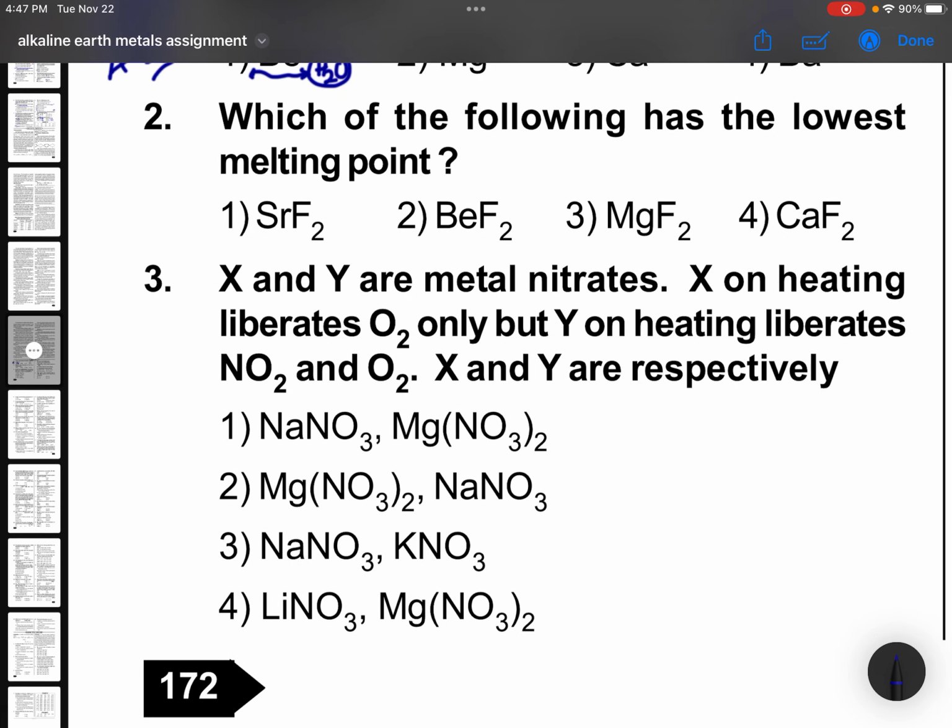Important question. Which of the following has the lowest melting point? Now this is beryllium fluoride. Less ionic, lowest melting point.